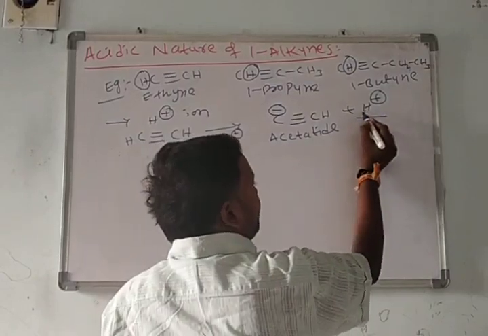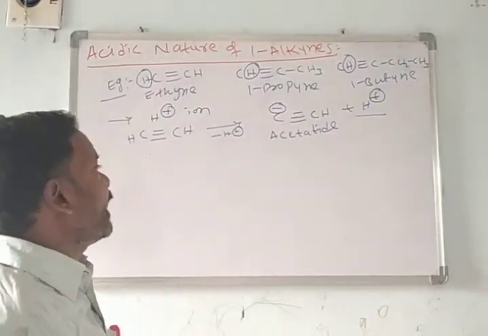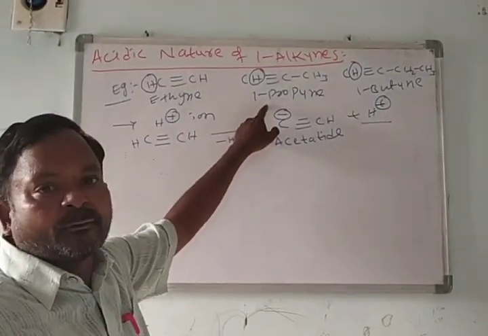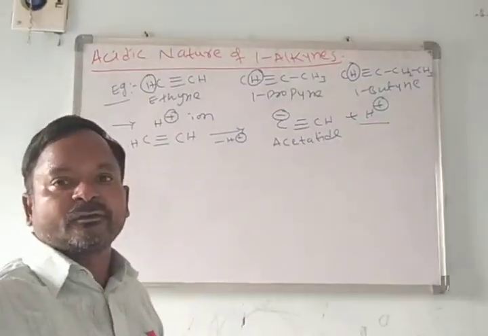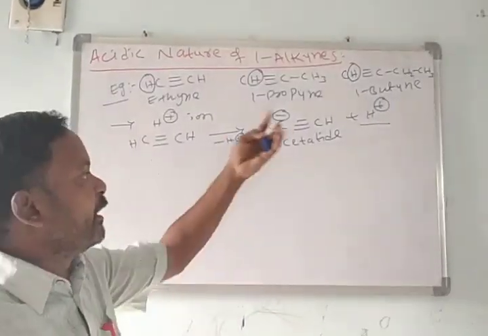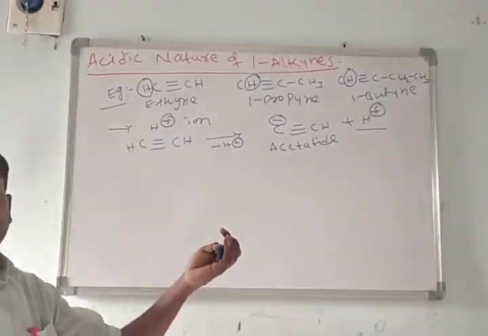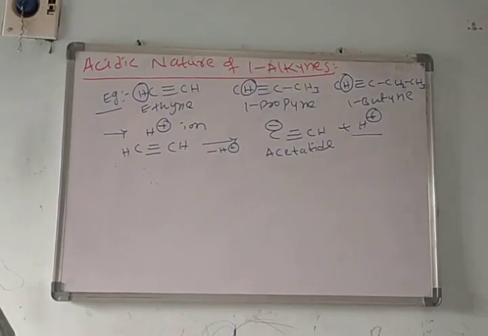Due to the donation of this H plus ion, it is considered an acid. Like this, 1-propyne also forms 1-propynide, 1-butyne also forms 1-butynide, and negatively charged carbon molecules will form. This is the acidic nature.